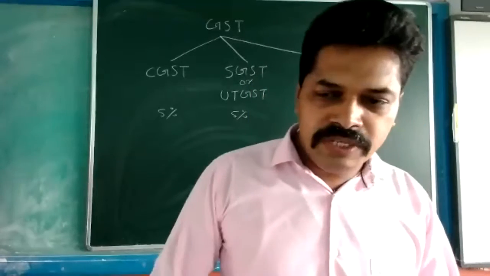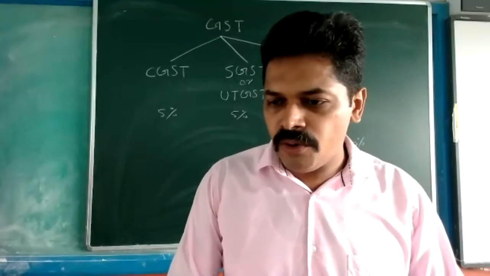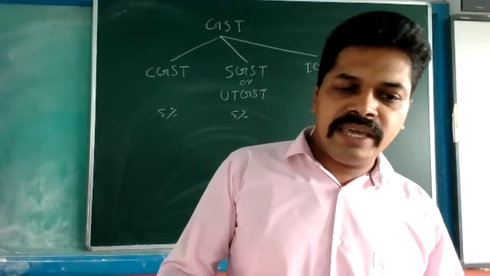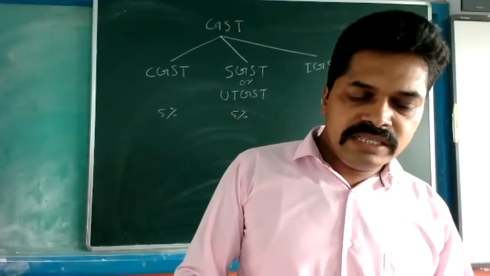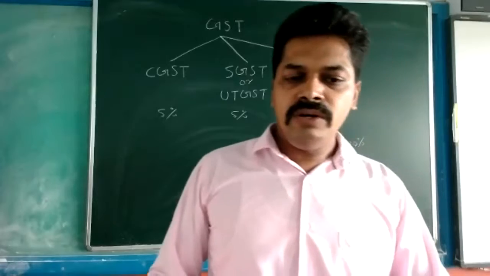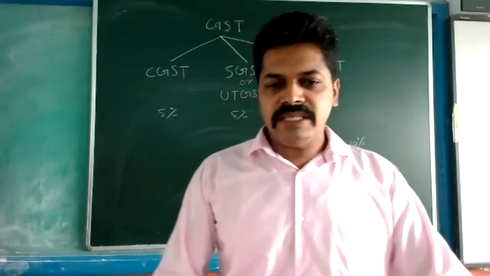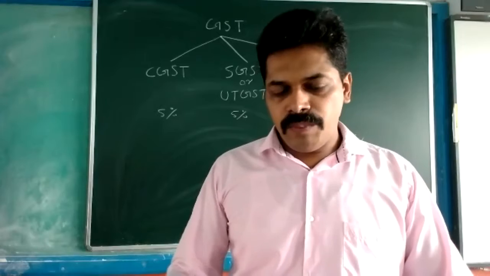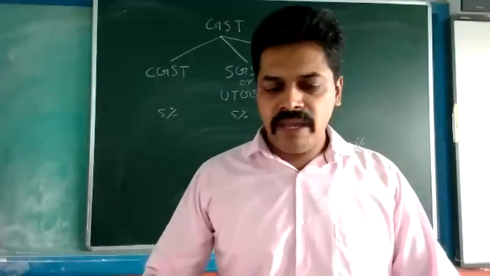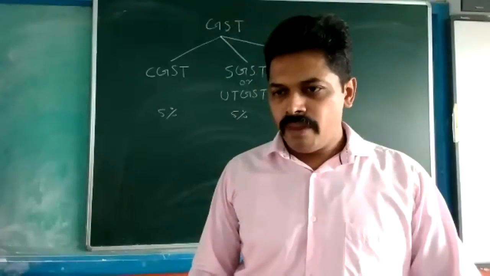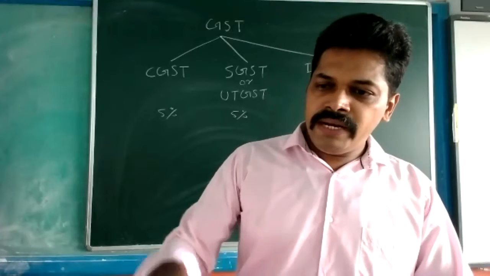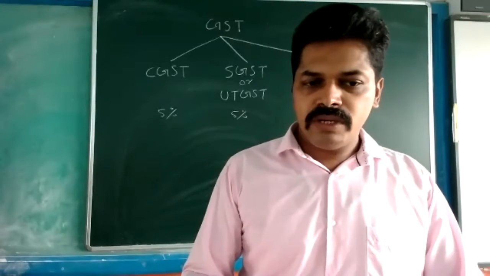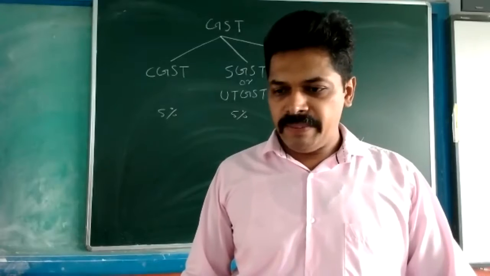Second one, it's the opposite. What is the opposite of capital contribution? Next one is drawings. If a businessman is taking any cash from the business, then there is no GST. And the third one is, we are depositing some money into the bank. From the office, we are giving some money to the bank. For that, there is no GST. It's the opposite when we are taking some money from the bank for office use or for personal use. Then also there is no GST.